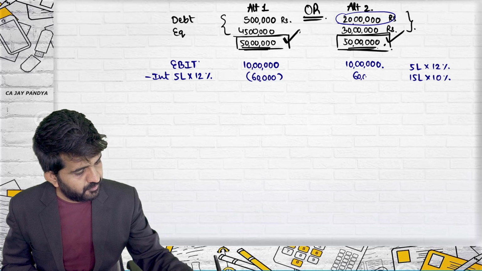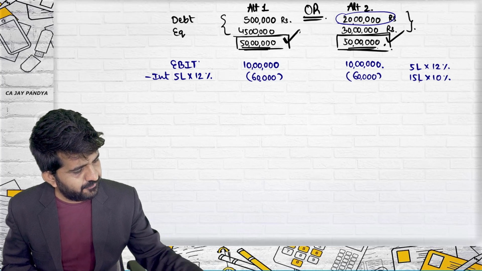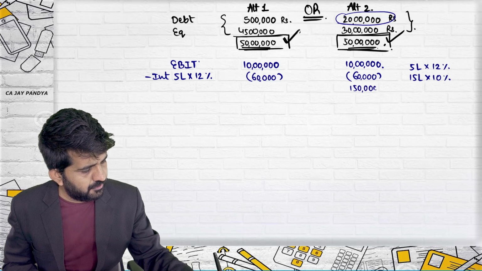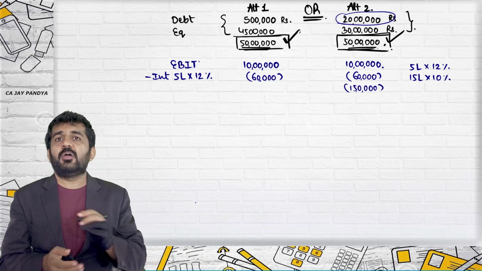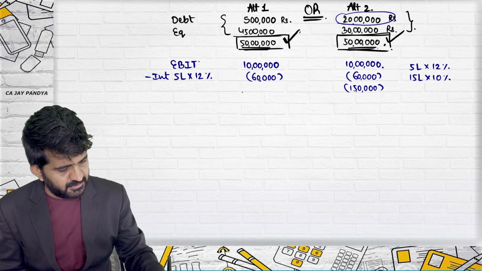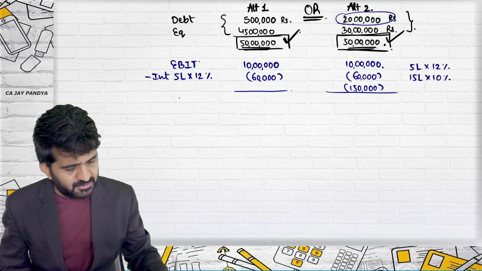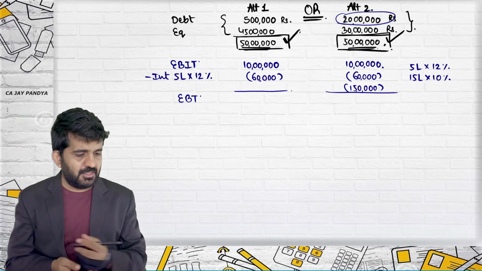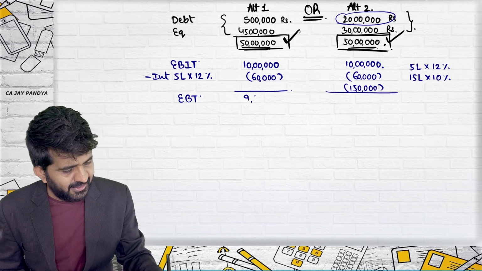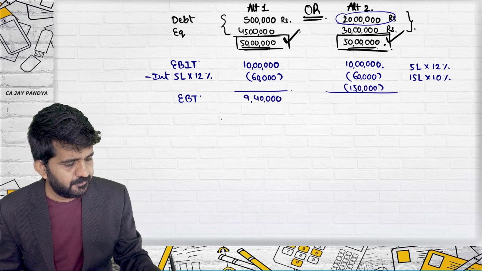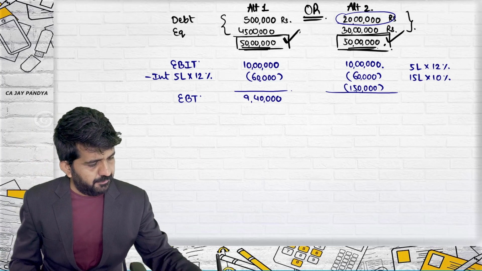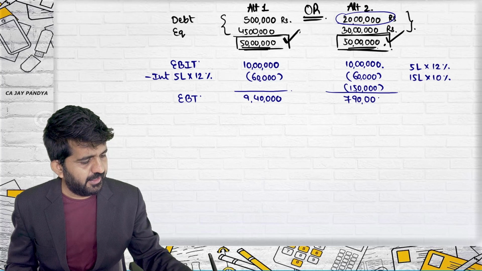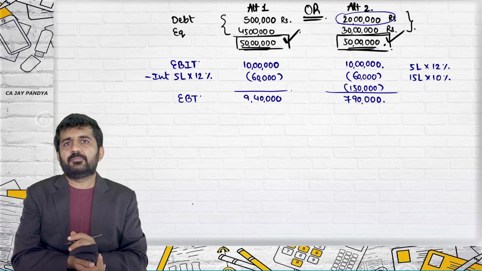This will be 60,000 for the first 5 lakhs and 1,50,000 for another 15 lakhs. So this answer will be earning before tax. This will be 9,40,000. In the other case, this will be 2,10,000 interest, so 7 lakh.